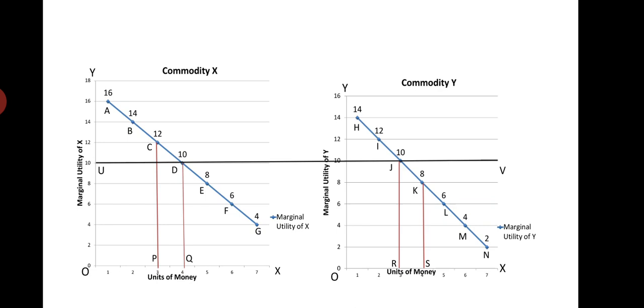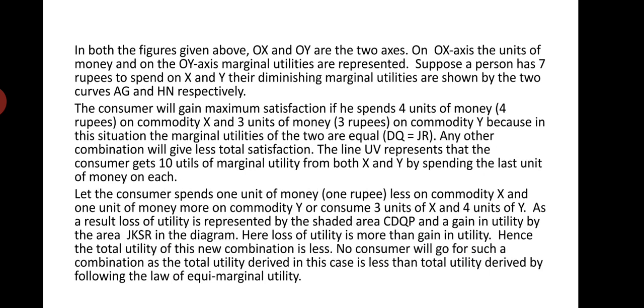If he spends only 3 units of money on commodity X, he has to lose this much utility, that is CDQP. But if he spends 1 more unit on commodity Y, he will gain only JKSR amount of utility. Here the gain in utility, JKRS, is less than the loss of utility, CDQP. So nobody will go for gaining less and sacrificing more utility. Here the loss of utility is more than the gain in utility, hence the total utility of this new combination is less.